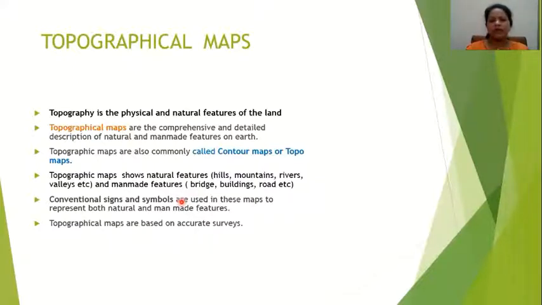For all features represented in a topo sheet, there will be some signs and symbols which you are supposed to learn very well, then only you can interpret these maps. These maps are based on accurate survey of India. They are only preparing all these maps.